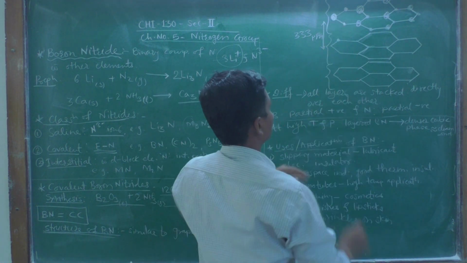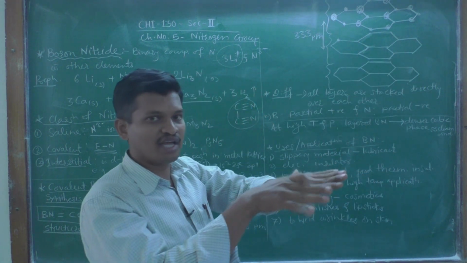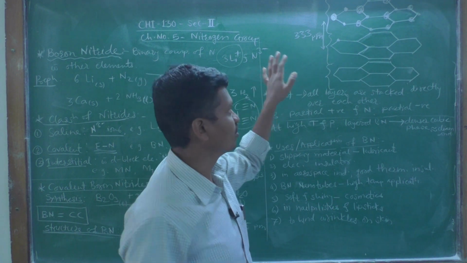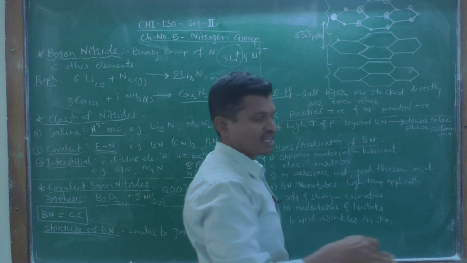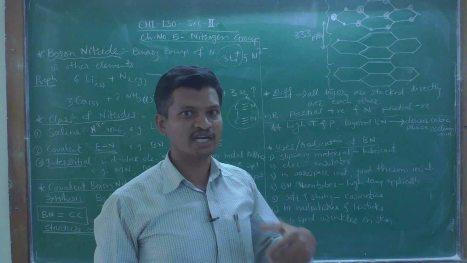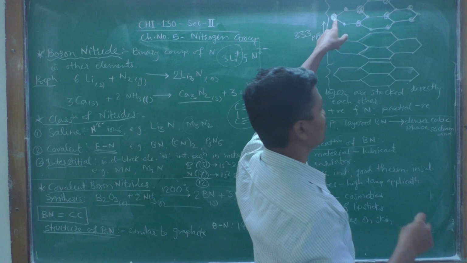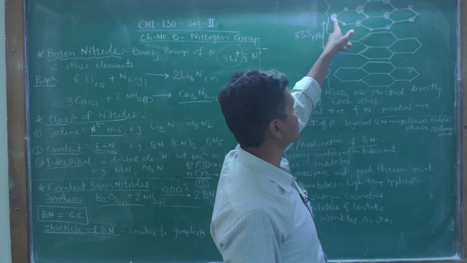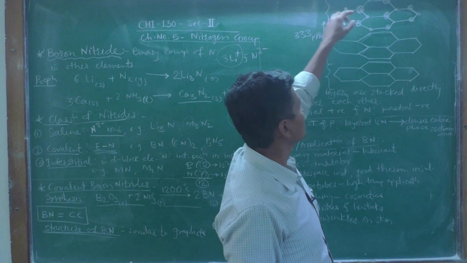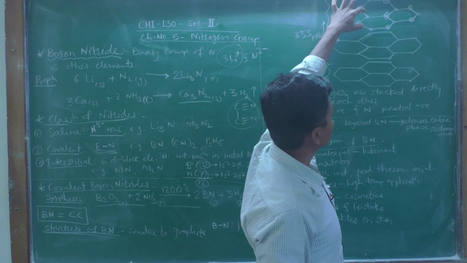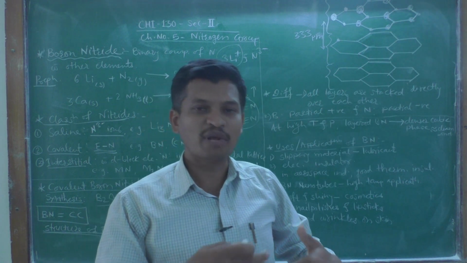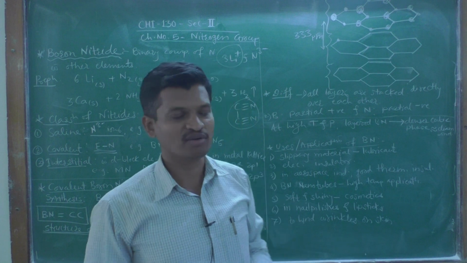Here the distance between the first and second layer of these boron nitride hexagonal rings is 333 picometer. In a single sheet, the boron and nitrogen atoms are alternatively placed. The bigger sphere I have drawn here is nitrogen, and the smaller spheres are the boron atoms. So nitrogen, boron, again nitrogen, boron. This is the alternate placing of boron and nitrogen atoms in a single sheet.